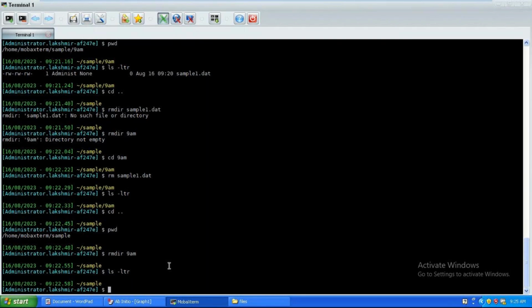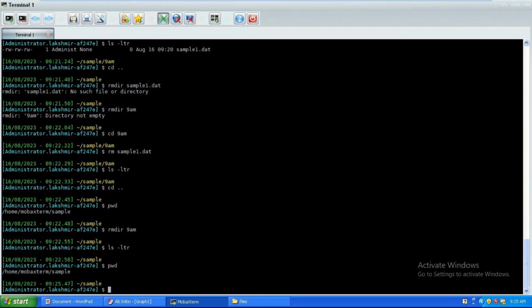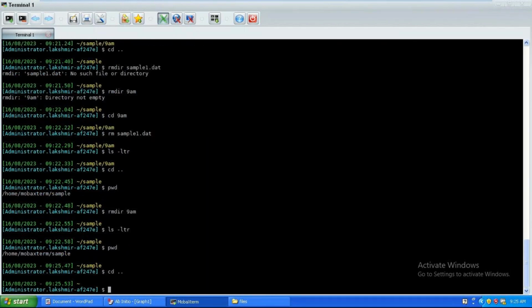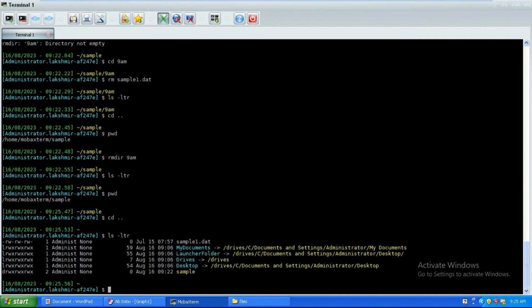Okay, so rmdir and the mv command. Okay, the mv command. So where am I? I'm in a sample path. Come one step back, because my sample file is present in my home path. Okay, so ls space hyphen lt. Right, so one file is present here. You need to move this file to the sample path. Which path are you in?